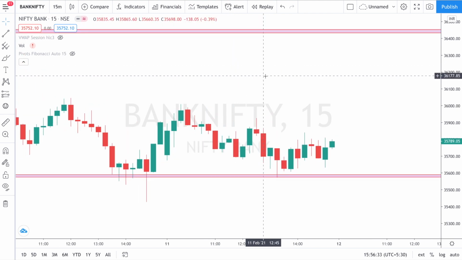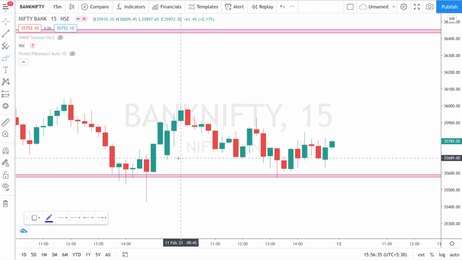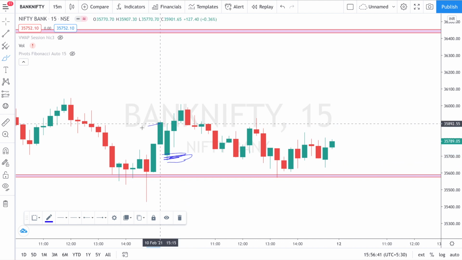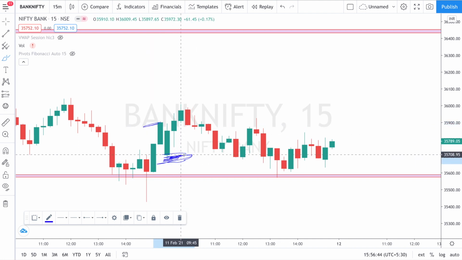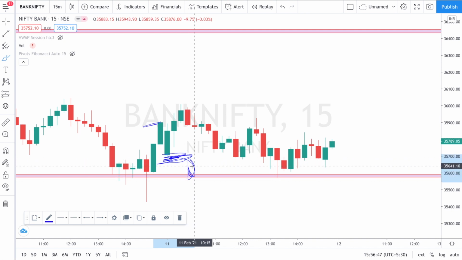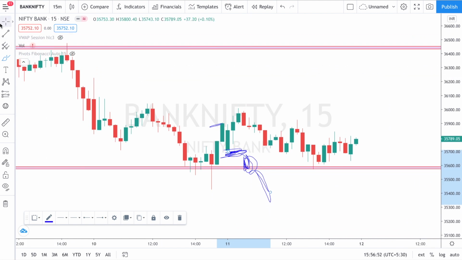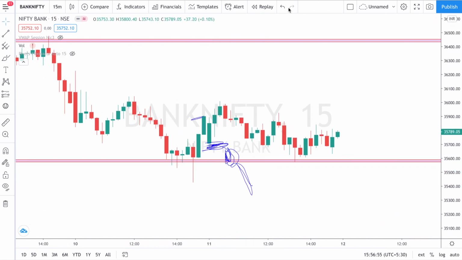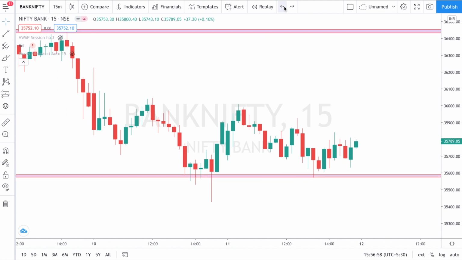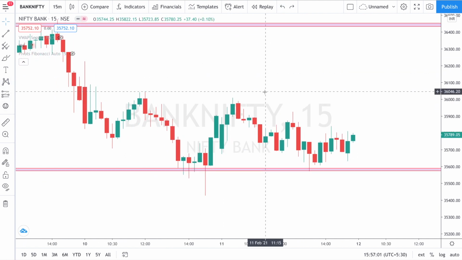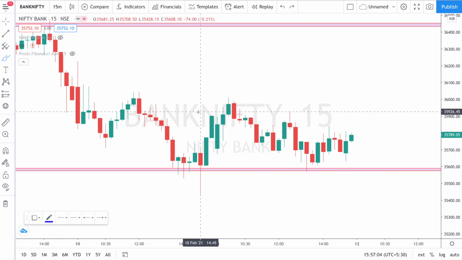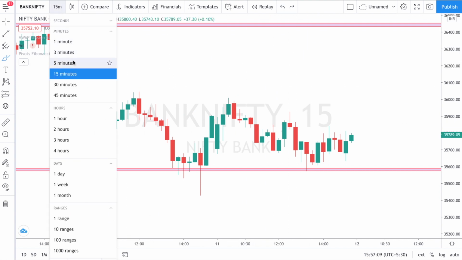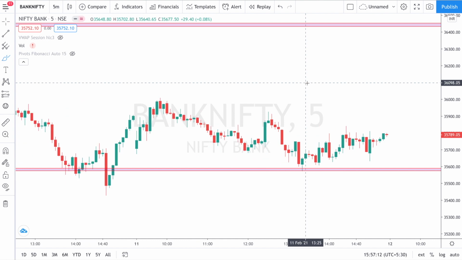Another thing I wanted to share is, I clearly said yesterday that if Bank Nifty opens gap down, okay, this was the closing, then there is a high possibility that Bank Nifty will break this. And if Bank Nifty breaks this, then there is a possibility that Bank Nifty will become trending. But why did I choose to sell call options, and why did I not sell put options at the opening itself? The simple reason is, if you check the smaller time frame, let us just go to a smaller time frame.